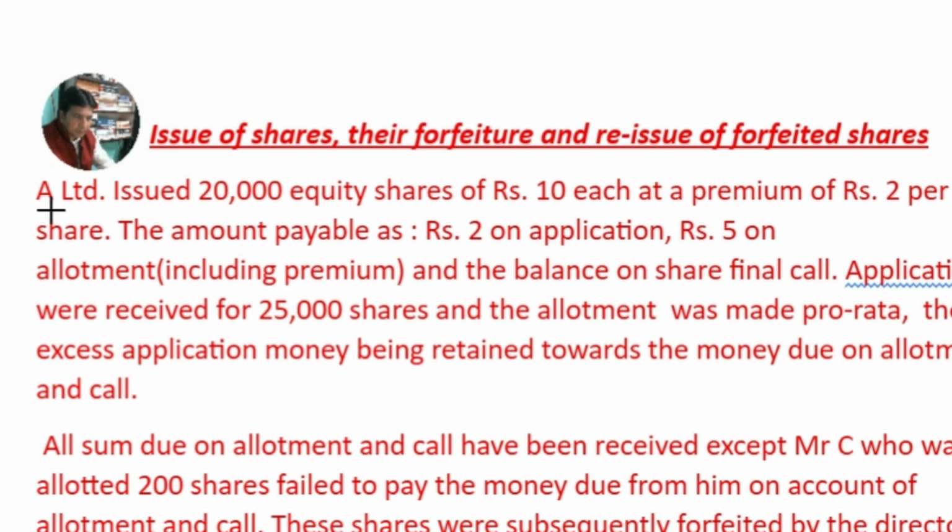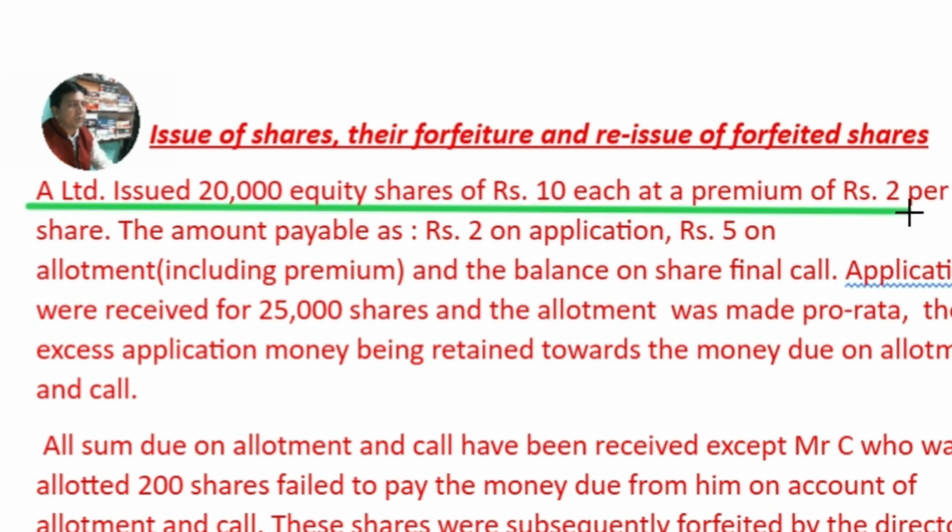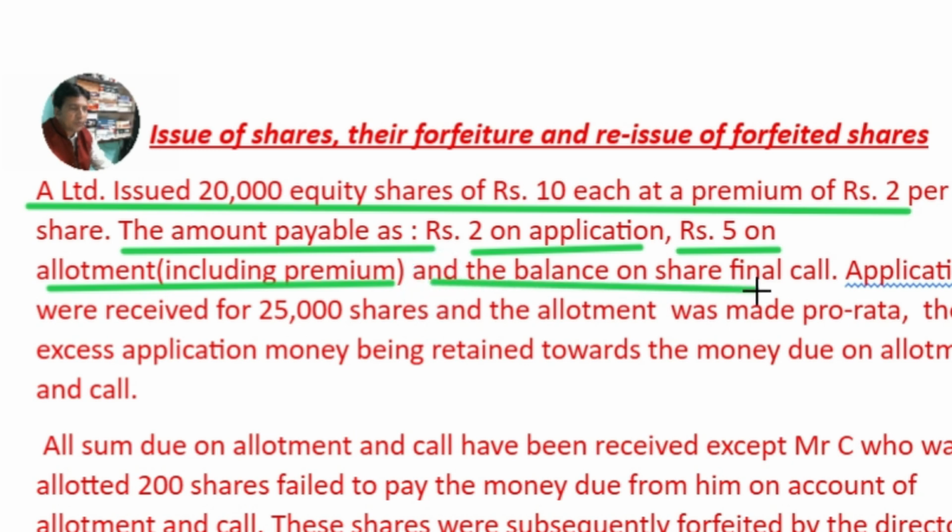So here the name of the company is A Limited. A Limited issued 20,000 equity shares of ₹10 each at a premium of ₹2 per share. So the company has issued the shares at a premium. The company is charging an extra amount of ₹2 per share from the shareholders. The amount payable is ₹2 on application, ₹5 on allotment including premium, and the balance on final call. What will be the amount on final call? So that is how to calculate this.